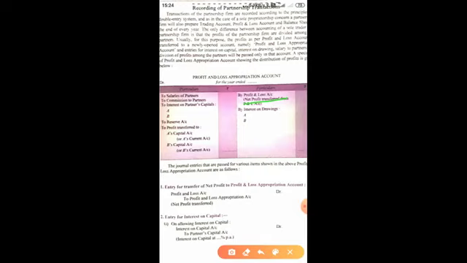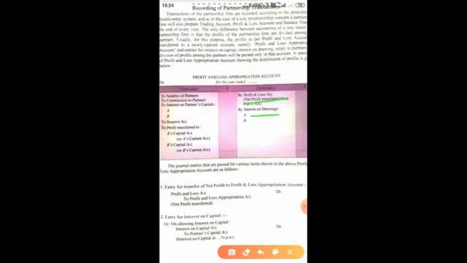Then on the credit side, the next item is interest on drawings. This is the interest on drawings charged from the partners. Partners introduce capital in the business and they withdraw money from time to time for their personal purposes. Those personal purposes are termed as drawings. Now the interest is received from partners for the amount of drawings.